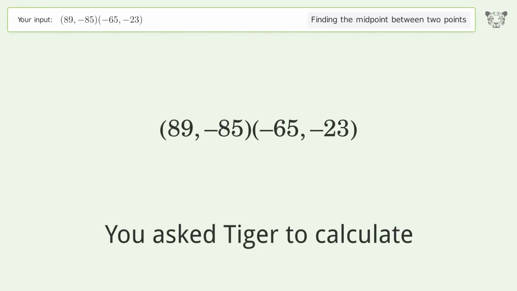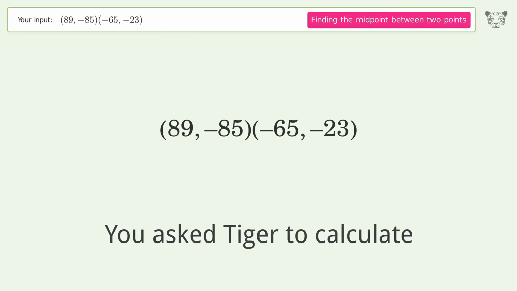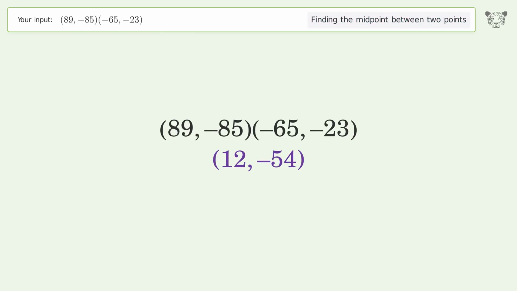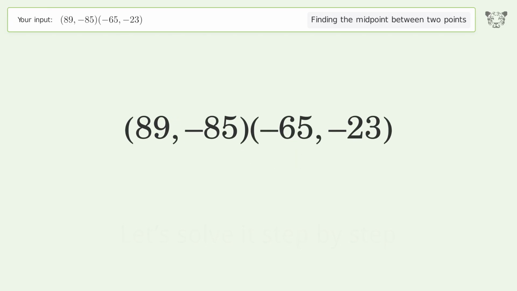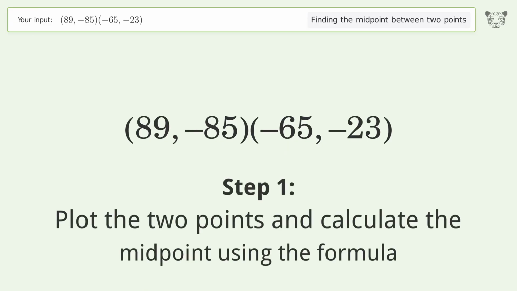You ask Tiger to calculate. This deals with finding the midpoint between 2 points. The midpoint between the 2 points is 12, negative 54. Let's solve it step by step. Plot the 2 points and calculate the midpoint using the formula.